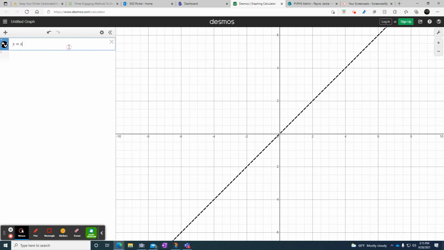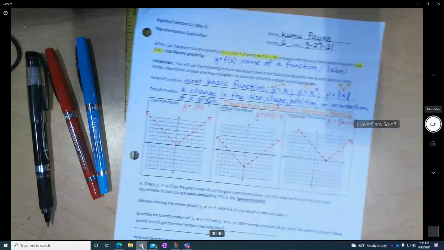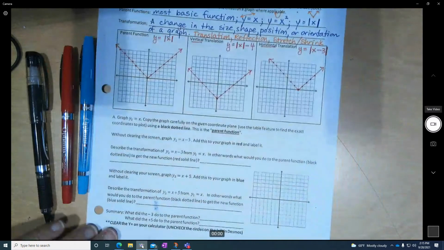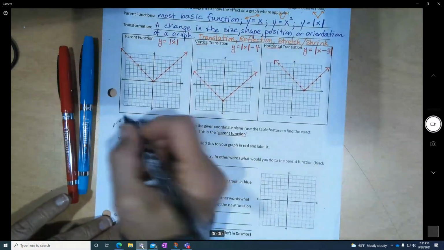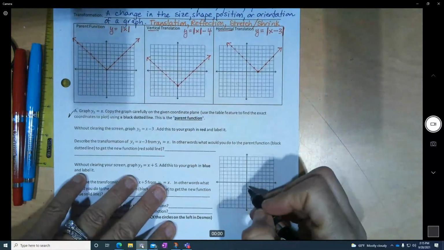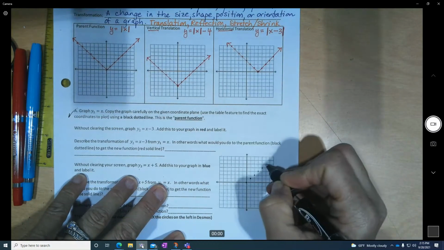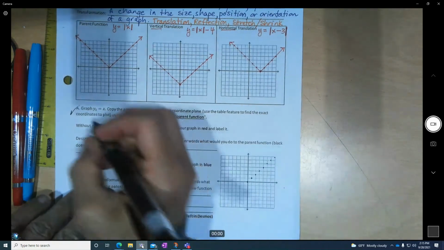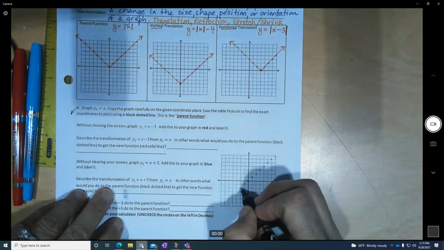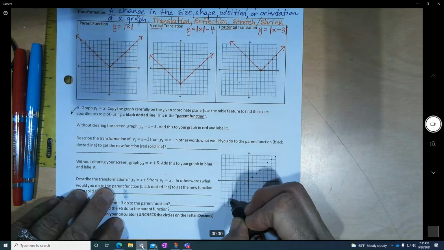But anyway, once you have this line, then go to your paper where your camera is. Okay, like this. We're going to put in y equals x right here. That's my first step. This is my parent function.